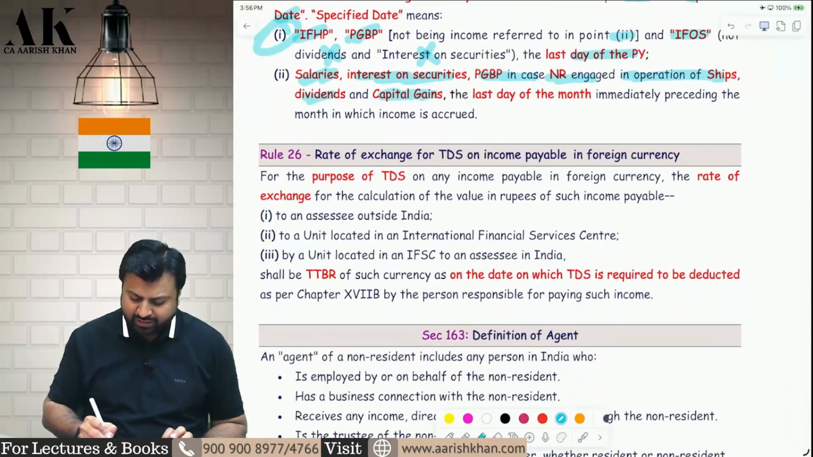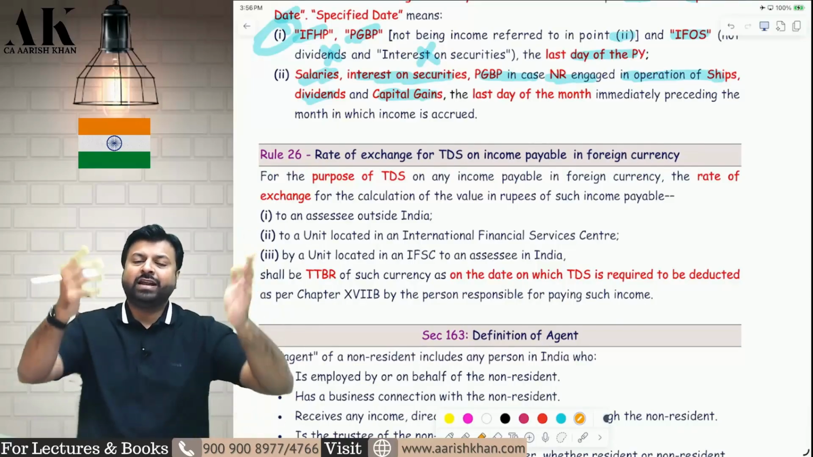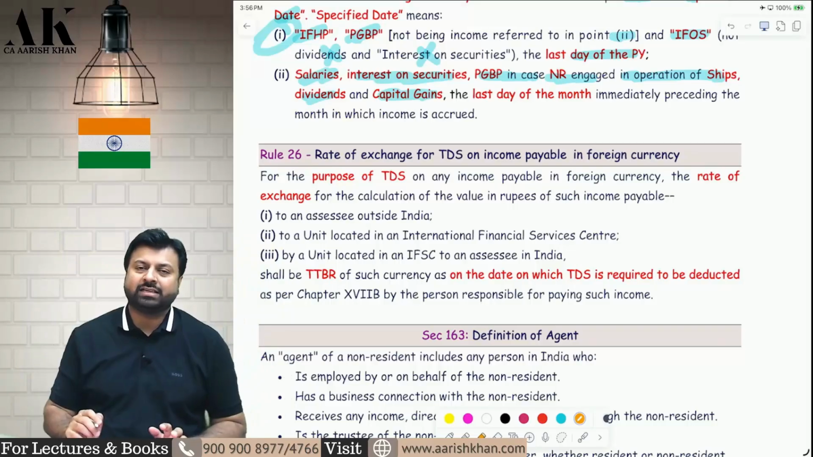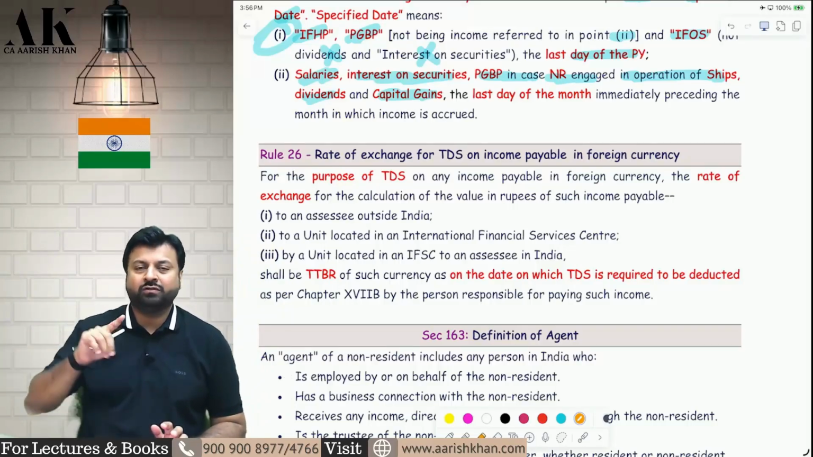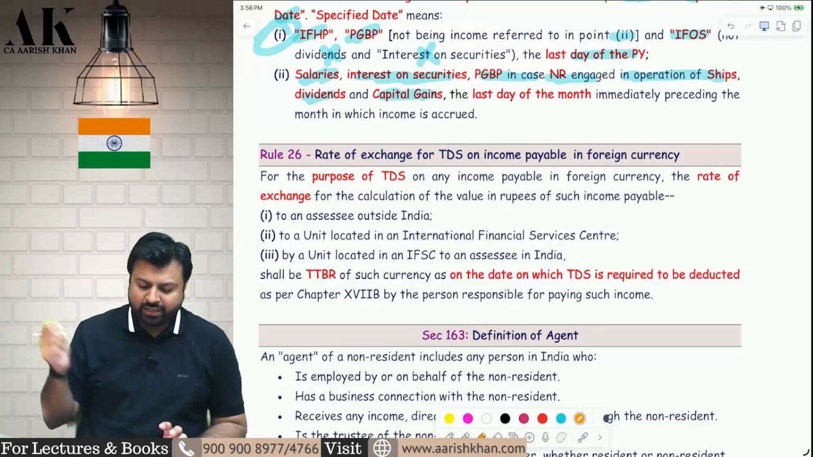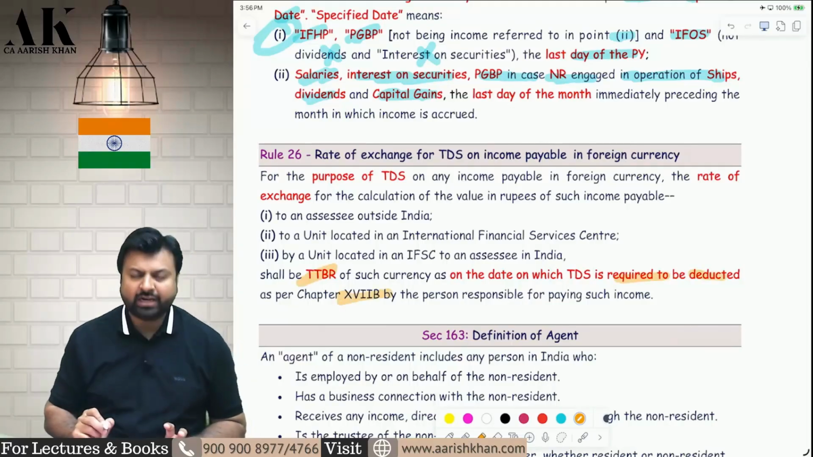Now for the purpose of deduction of TDS, how to convert, sir? I am making you a payment today. I am making a payment of $1 lakh and I have deducted $10,000 as TDS. Now how will I pay that? Will I pay dollars to CBDT? No. You will pay rupees to CBDT. So again you will take TTBR only. But TTBR on which date? On the date on which the tax is required to be deducted.